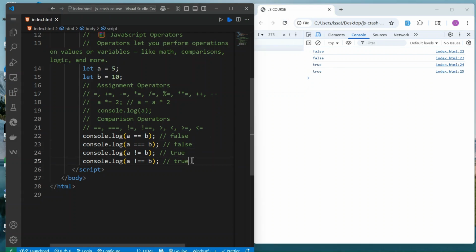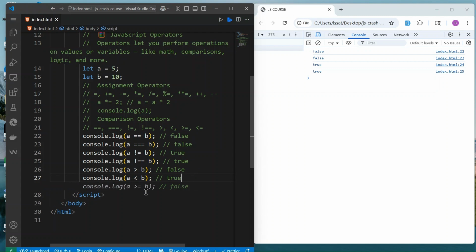Another thing is greater than and less than. So here you can see if A is greater than B, A is not greater than B, so the answer is false, isn't it? And if A is less than B, the answer is true because A is 5 and B is 10.